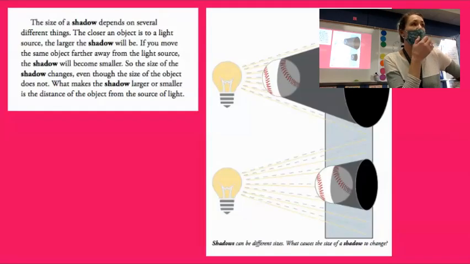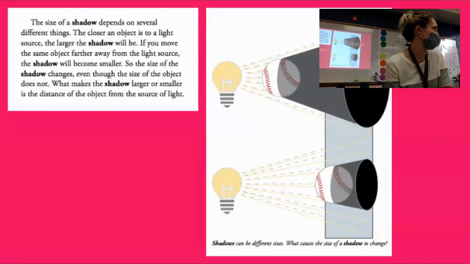From our reading, why are those shadows different sizes? It's the same object. They're both balls. So why are the shadows that are created different sizes?